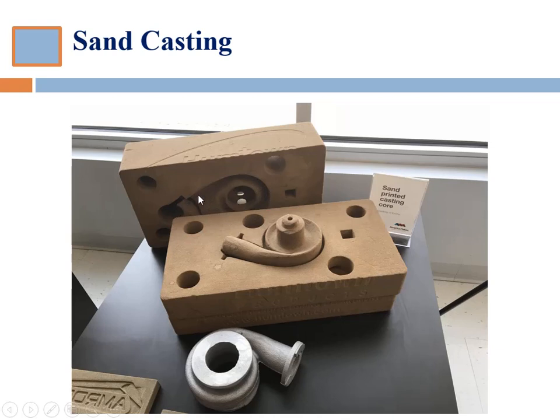We pour the molten metal inside this cavity, and after solidification that molten metal will take the shape of this cavity. So what we are going to learn in the next few slides is how to make this cavity, and what are the steps involved in sand casting.